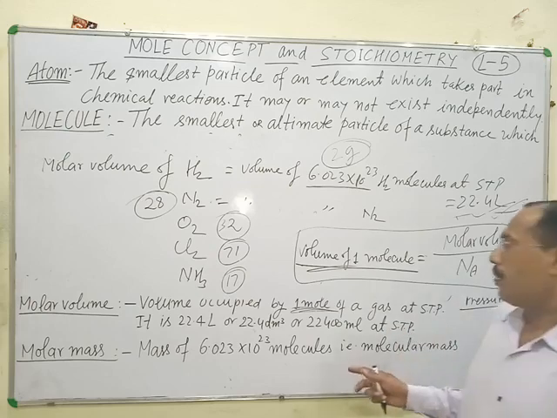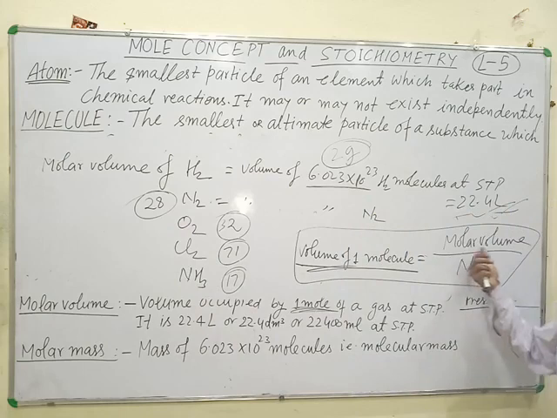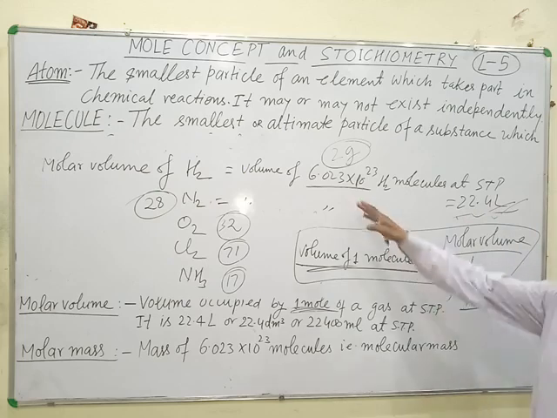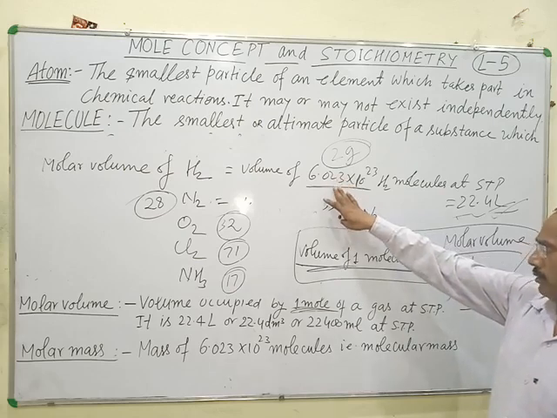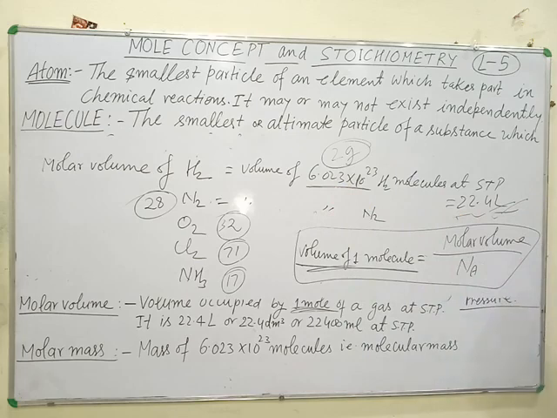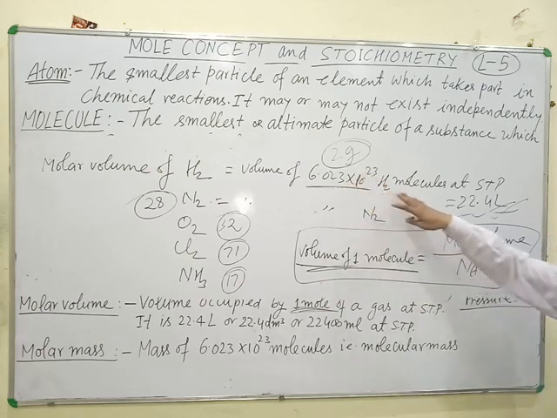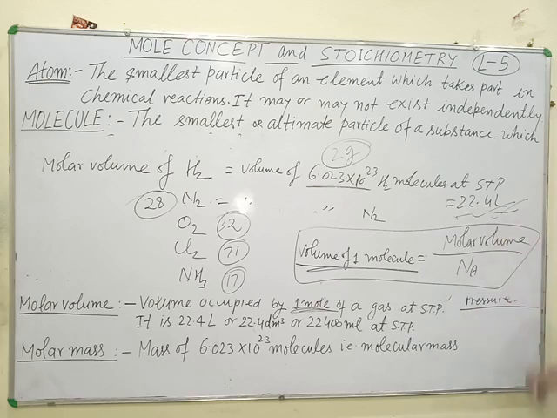For example, the volume of one molecule of oxygen is equal to molar volume divided by Avogadro number. This is because Avogadro number of molecules occupy 22.4 liter volume at STP. It means one molecule occupies how many liters, that is molar volume by Avogadro number.